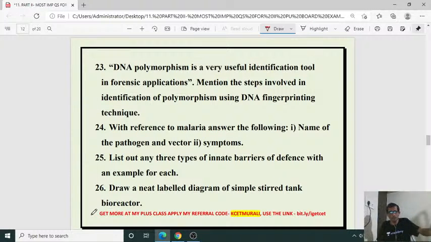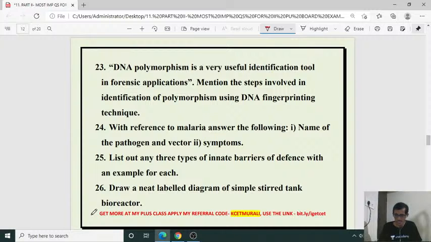Then see one long sentence. DNA polymorphism is a very useful identification tool in forensic applications. Mention the steps involved in identification of polymorphism using DNA fingerprinting technique. Means what? Here nothing but what is that, satellite? What are the guidelines for that DNA fingerprinting? Means methodology for the DNA fingerprinting, and sequencing, how it is going to be done depending on the base composition,